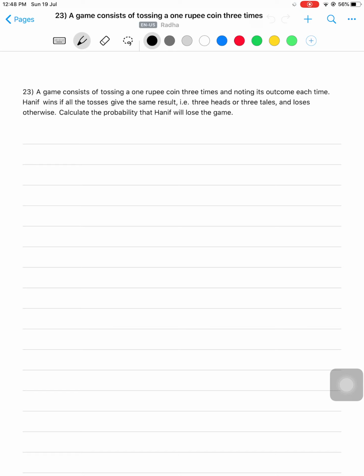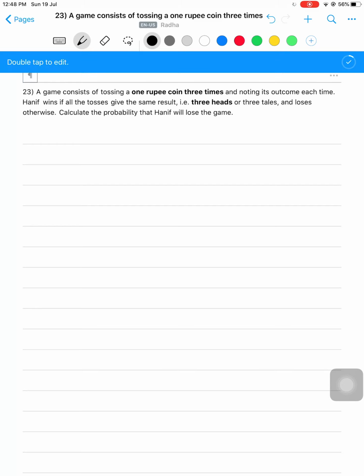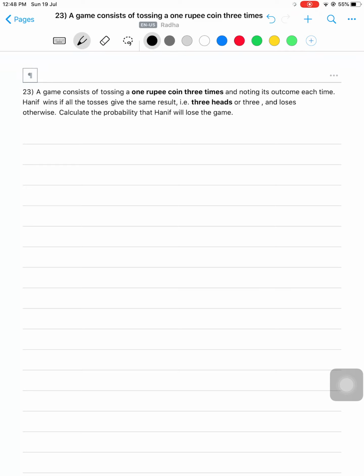A game consists of tossing a 1 rupee coin 3 times, and noting its outcome each time. Hanif wins if all the tosses give the same result. That is, all the 3 are heads or all the 3 are tails. And loses otherwise. Calculate the probability that Hanif will lose the game.